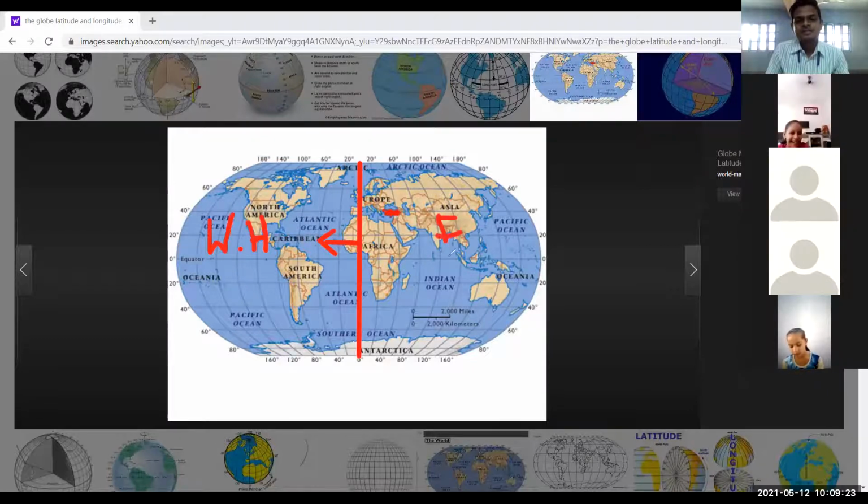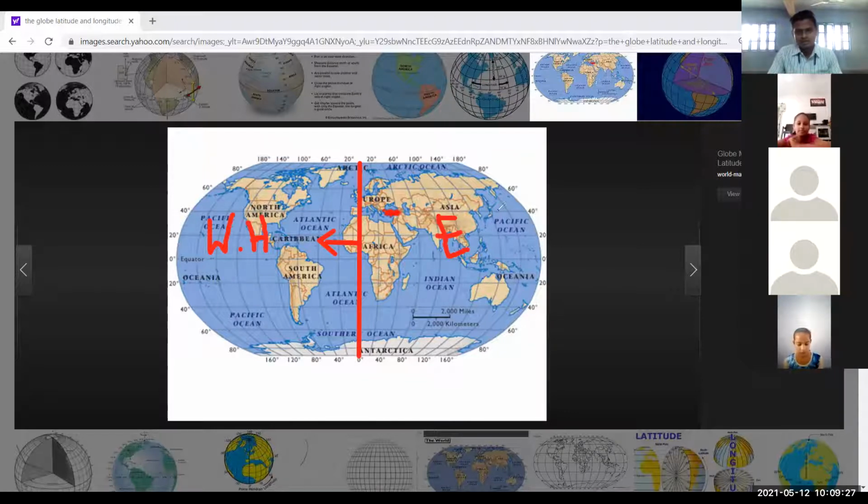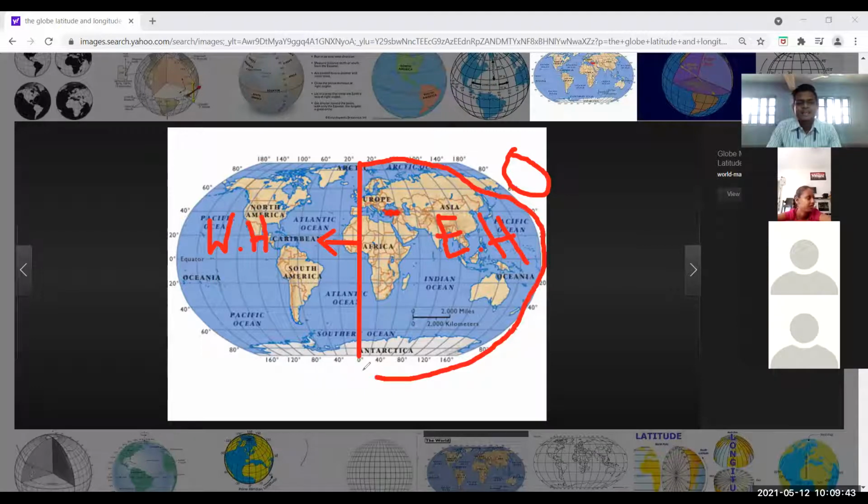So the sun is rising first. Okay, because of the rotation of the earth, the sun rises first here in this area, in the eastern hemisphere. See India, it is here.